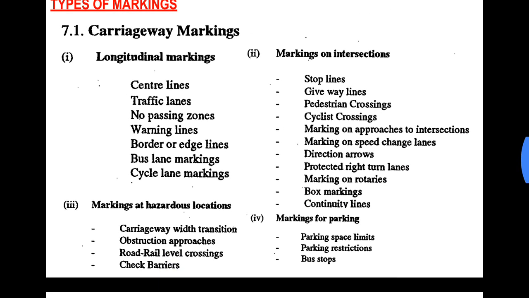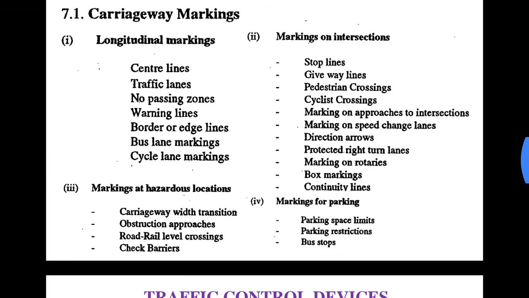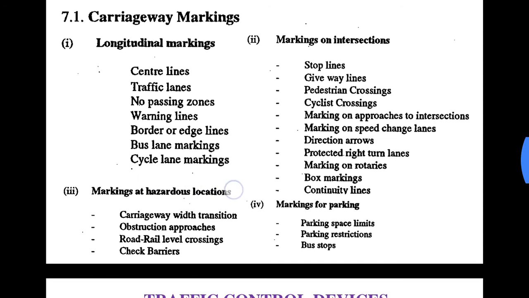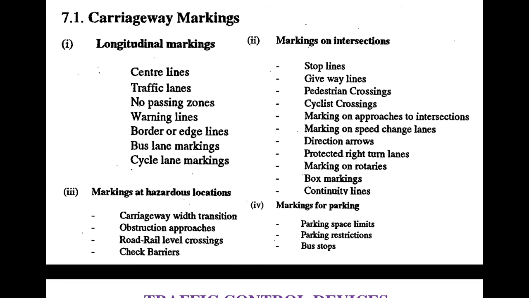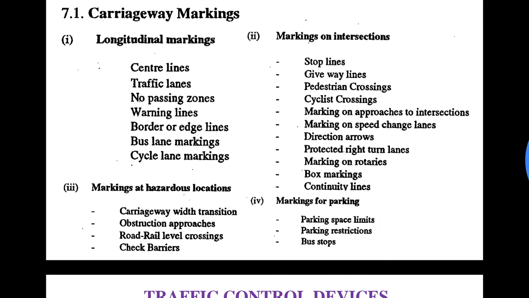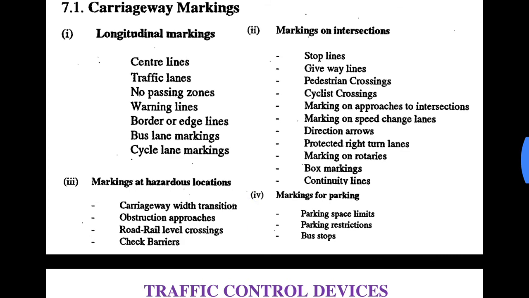Next, markings at hazardous locations or locations which are prone to accidents. These are carriageway width transition. Okay, wherever the width of the carriageway increases or decreases, we mark properly so as to give the driver an idea about this.